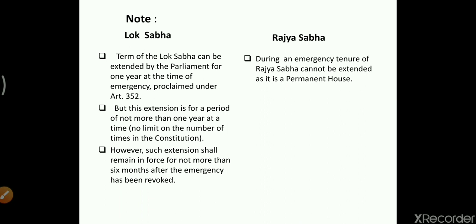Lok Sabha is there for 5 years, but it can be dissolved. Therefore, it is known as the lower house. Now, there is a special condition for 5 years. During an emergency, it could be extended for a year. It could extend 1 more year or more than 1 more year if the emergency still exists. But if the emergency comes to an end or is lifted, in such a case, within 6 months, immediately elections have to take place so that the new ruling government can take its position.